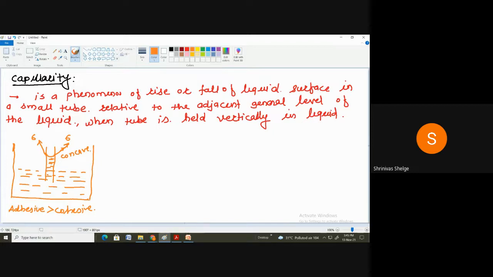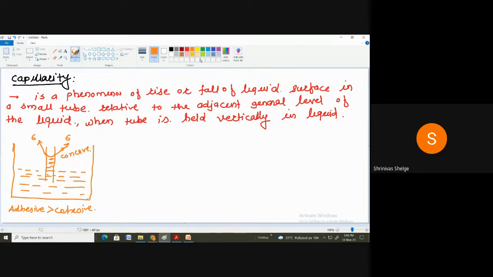If adhesive forces, the molecular attraction between the liquid particle and the glass, is more than the cohesive forces between the liquid particles, then it will rise in the glass tube. And that phenomenon of rise or fall of the liquid relative to the adjacent general level of the liquid is known as capillarity.